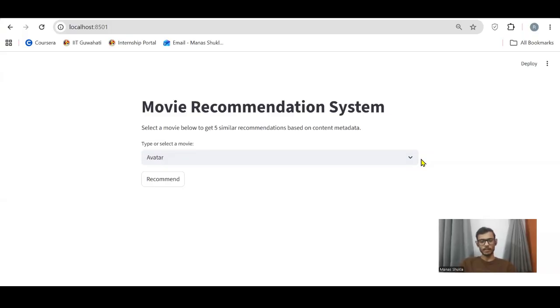To tackle this, I built an automated recommendation engine that relies purely on the item's metadata. By analyzing the actual DNA of a movie, its plot overview, genres, and keywords, this system instantly calculates and recommends the top 5 most similar films, keeping the user engaged and solving the problem of information overload.